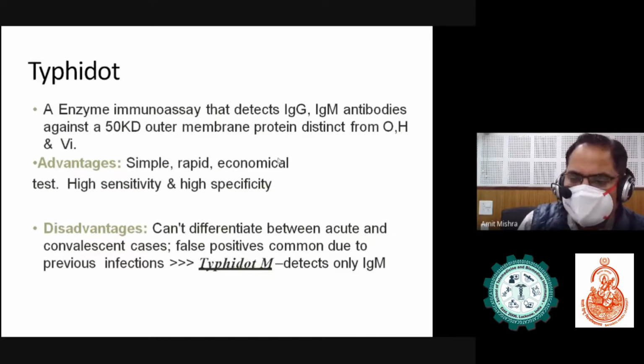False positives are common due to previous infection because Typhidot detects only IgM. But the advantages are good: it is a simple and rapid bedside test, with high sensitivity and high specificity.